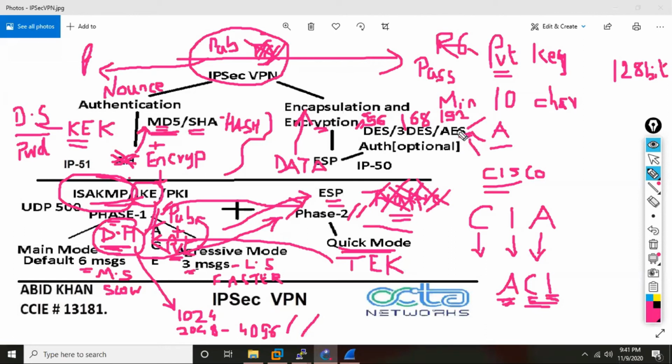And this AES also, if you see, its starting is maybe 192. It can go up to 256. We'll see all this when I start configuring. So anytime you want to do encryption, you have different algorithms. These are the guys which do encryption, and these are the guys who do hashing. So hashing and encryption will make your data strong. All this will happen under phase 1.